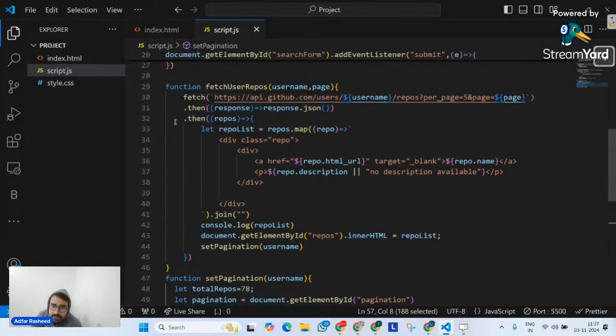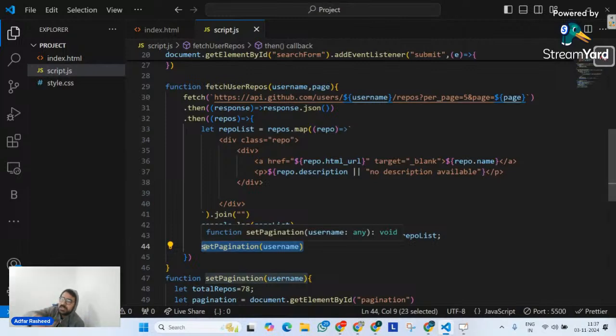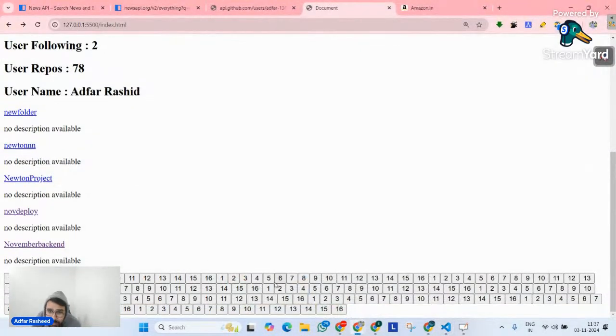That is why whenever you click on fetch user repos, this will be called again and again, resulting in more 16, more 16, more 16. If you go to the output, you can see how many pagination buttons got created. A lot of pagination buttons got created. Do you see some issue here? How can we resolve this?